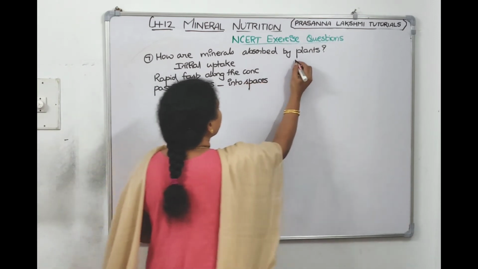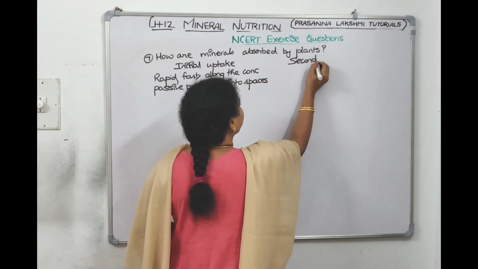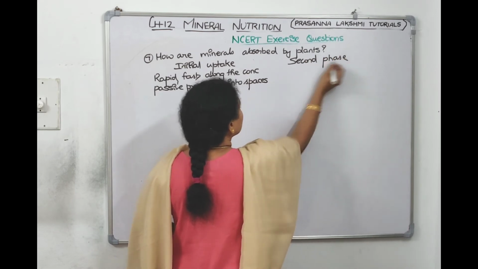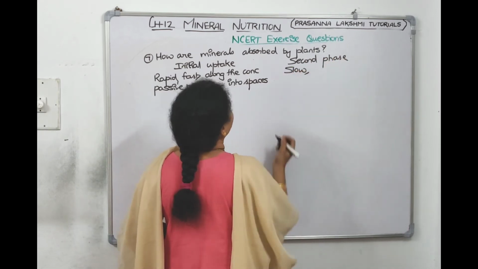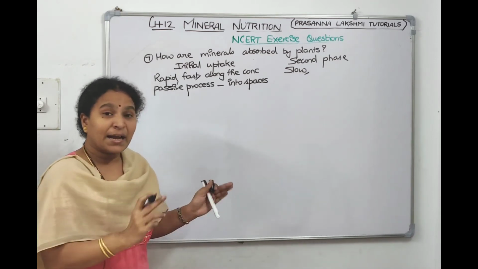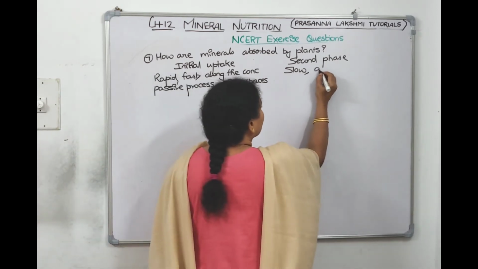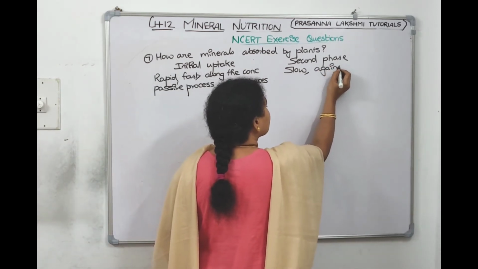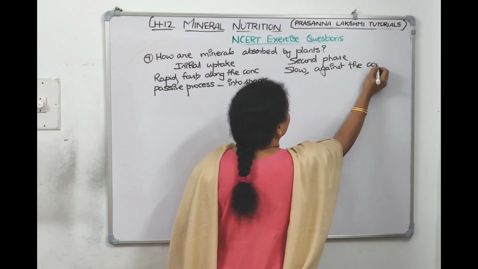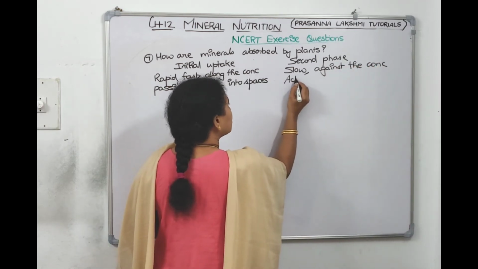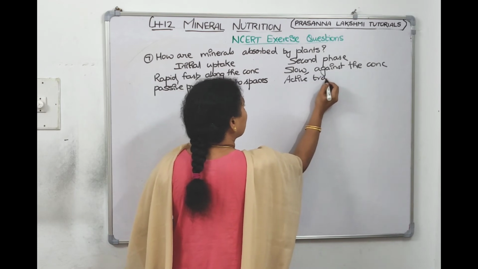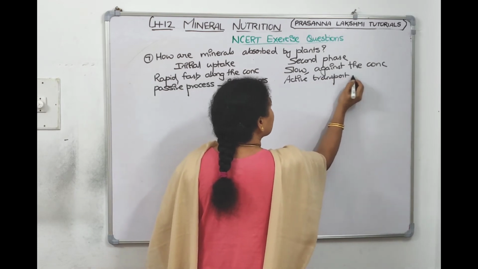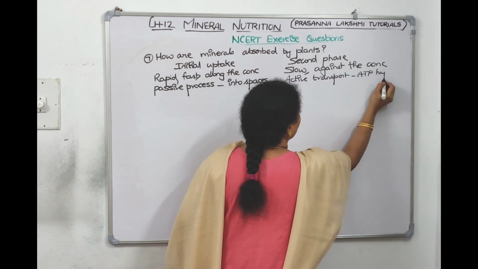But if we talk about the second phase, we told it is slow. It is against the concentration. And since it is against the concentration, it is active transport. Active transport means it requires ATP.